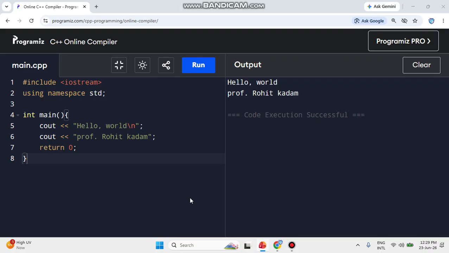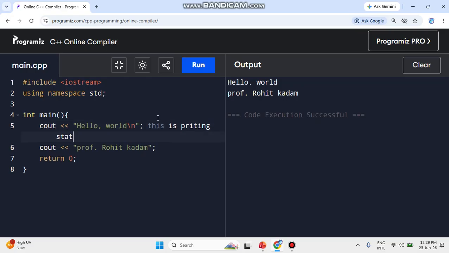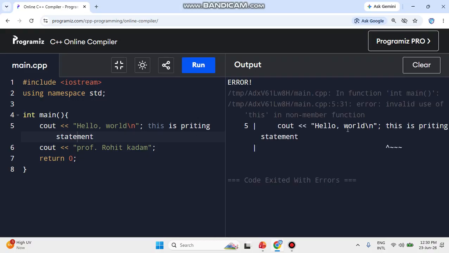Those who are new may not understand exactly what a comment means. Comments make your code more understandable. Think about it: I want to write a printing statement. If I write this sentence here, this is printing, a printing statement, and I run it, you can see it shows an error.